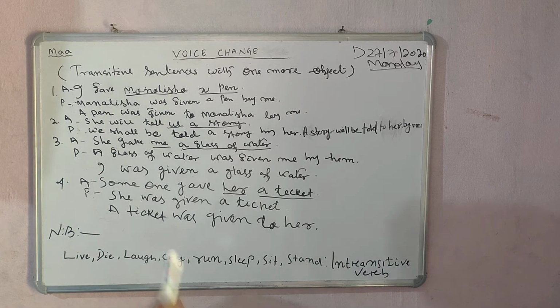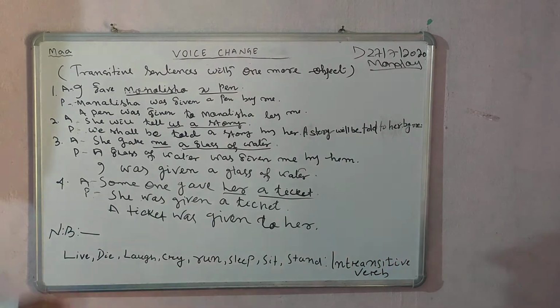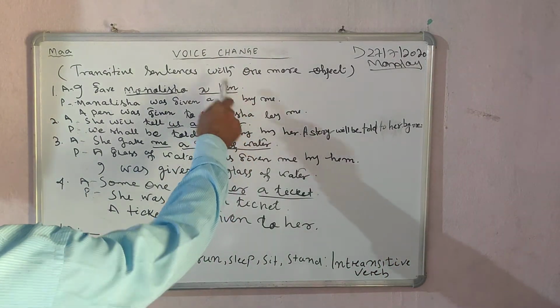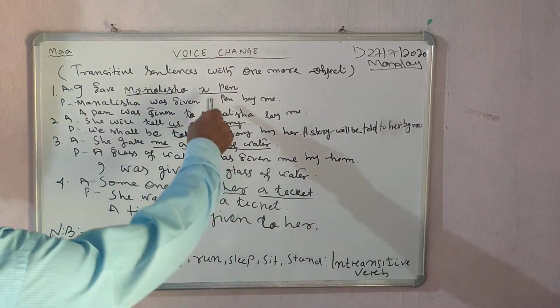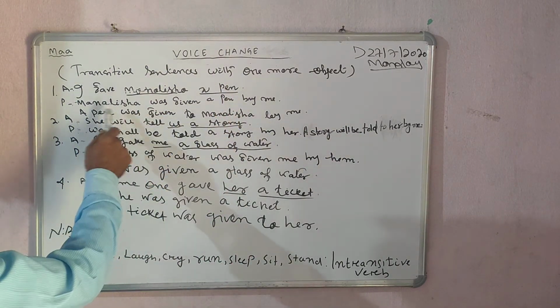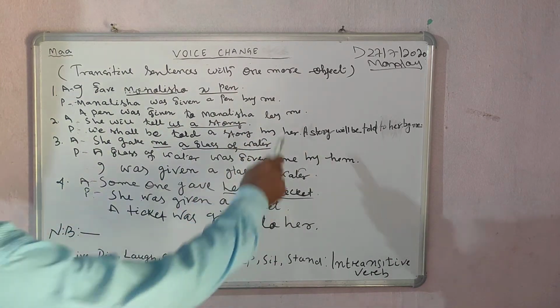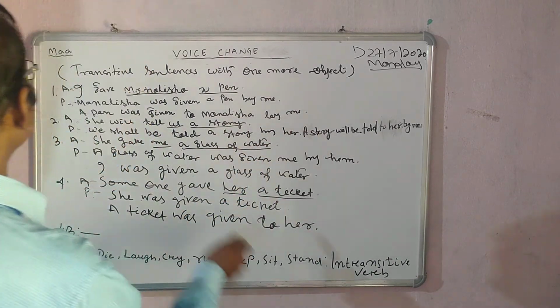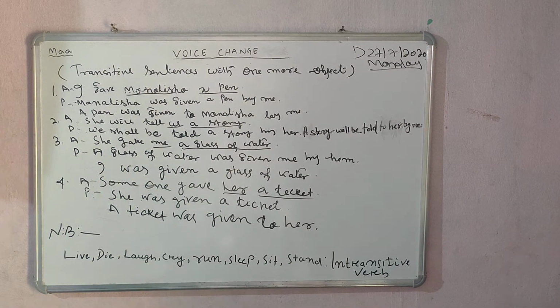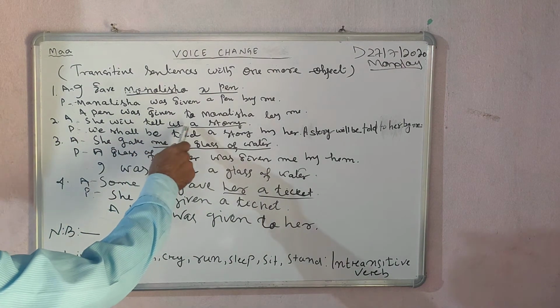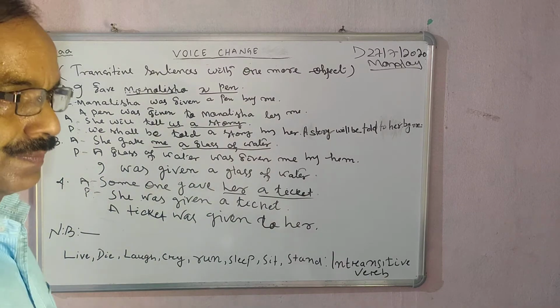Went, was gone. Did, was done. Played, was played. In this way, here the second object taken is a pen. A pen was given to Mona Lisa by me. Let's come here. The second one is, she will tell us a story.